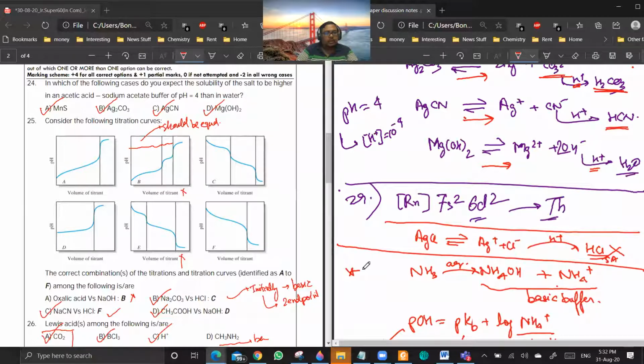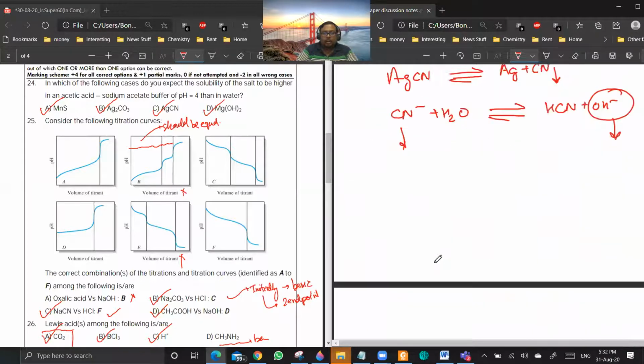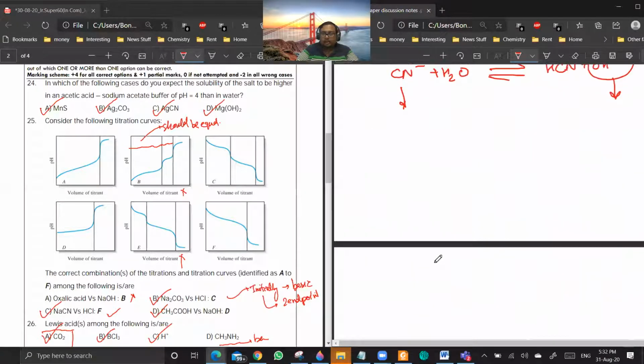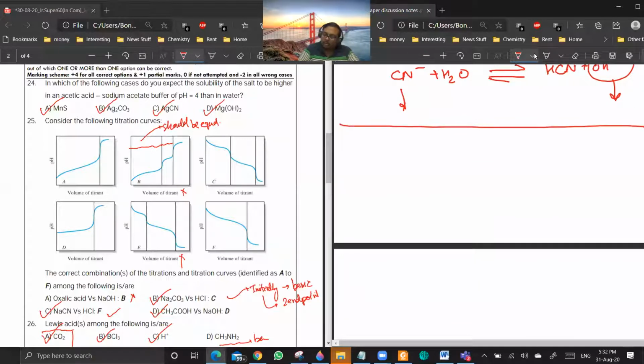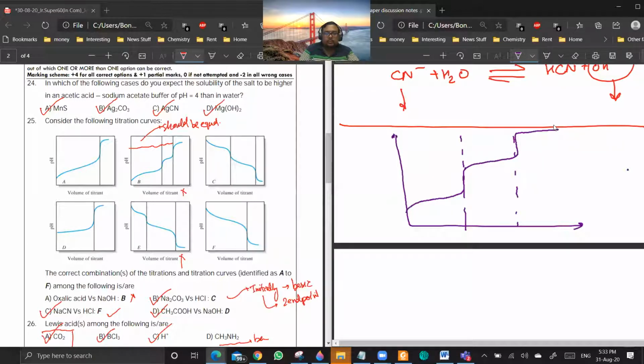25. Option A, oxalic acid versus NaOH. Now you see, oxalic acid is a dibasic acid. Are you getting a point? Yes, sir. So it will have two endpoints. One will be here, one will be here. It is starting with something like this. You will get the first endpoint, then it will go like this. You will get the second endpoint. Getting a point? Then option A should be correct.